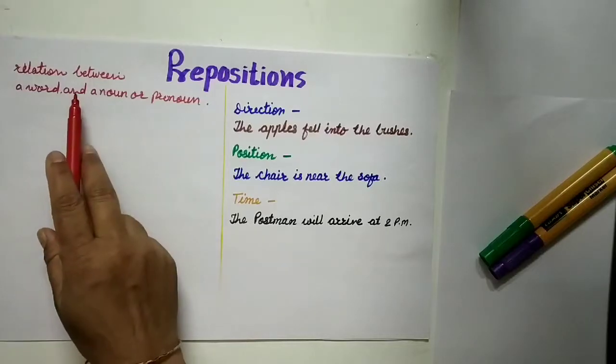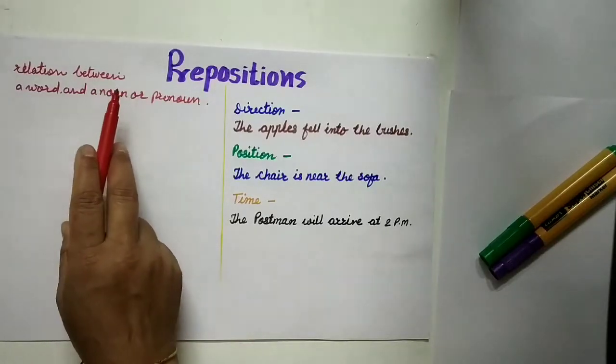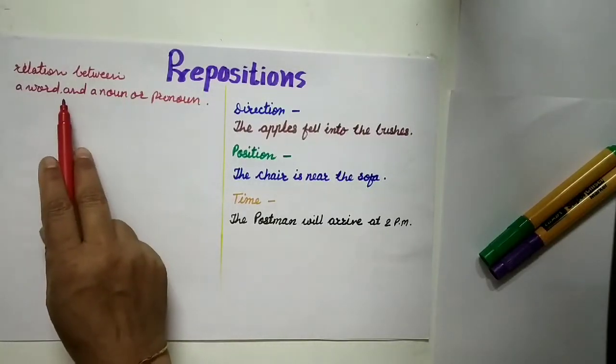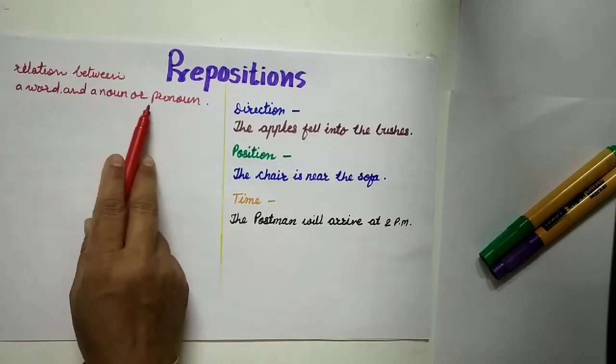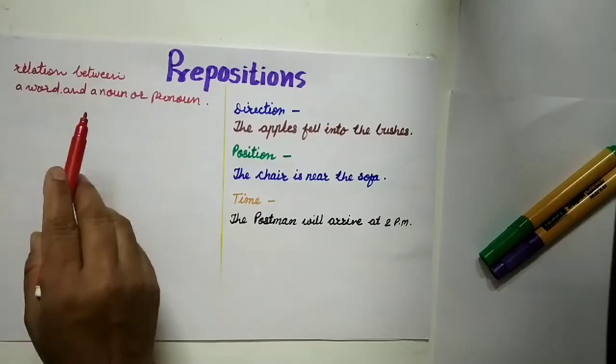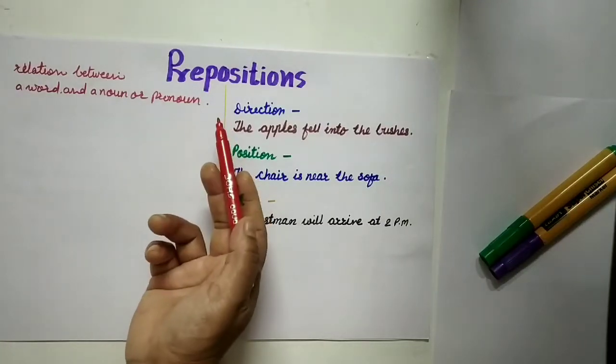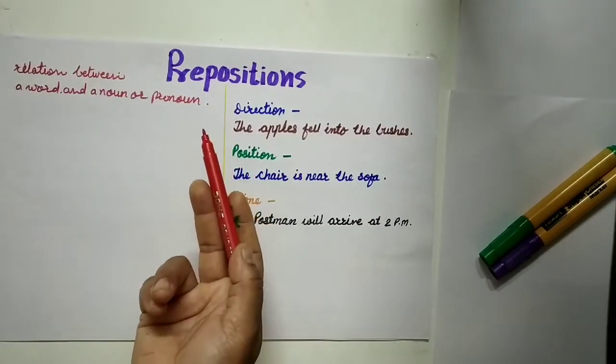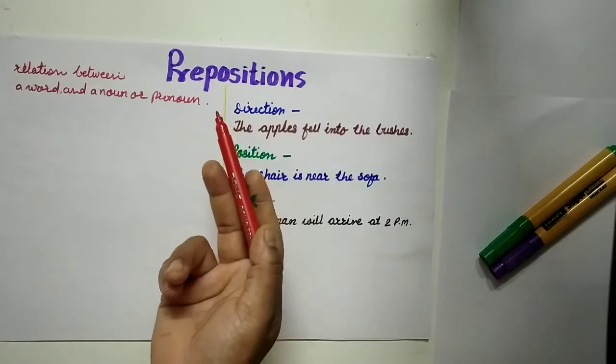Okay, got it? Preposition is a word that shows the relation between a word and a noun or pronoun that comes after the preposition. Now there are 2 types of preposition: simple preposition and compound preposition.